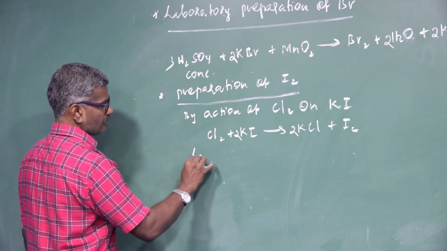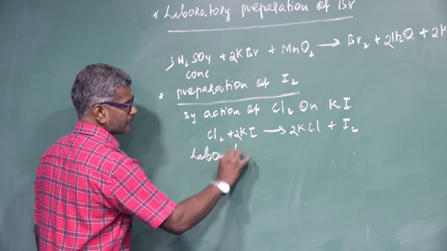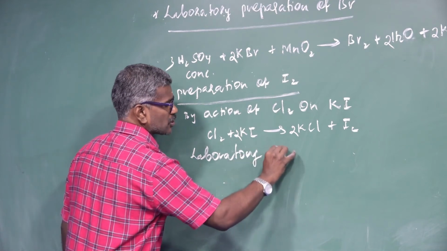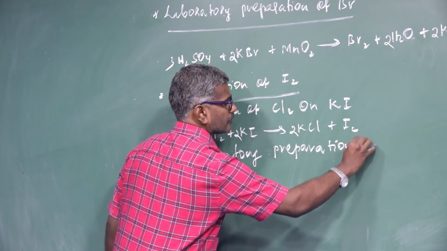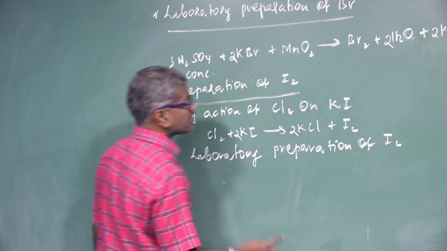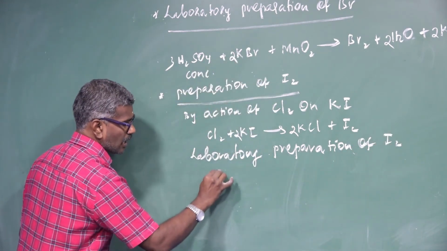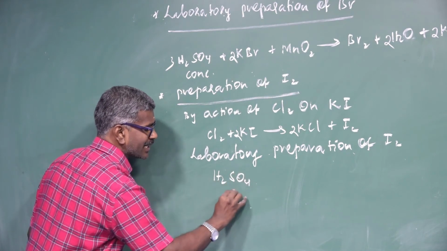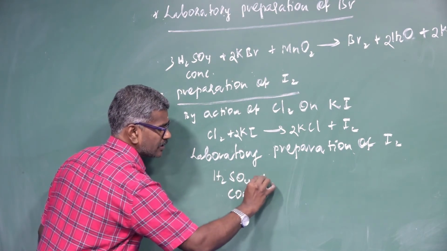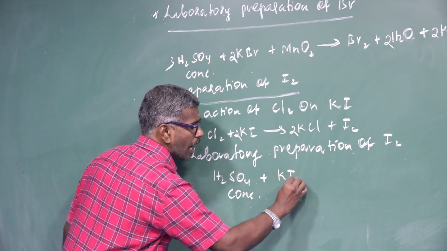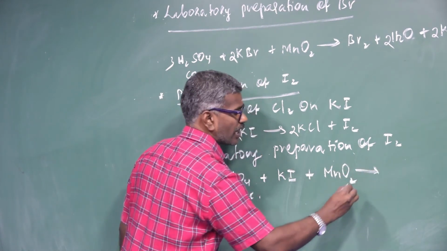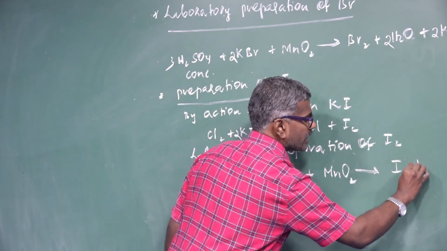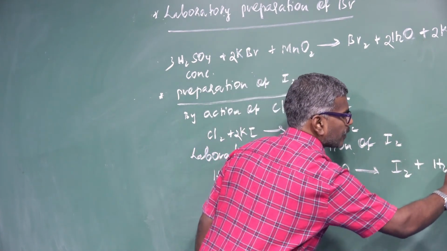Next, laboratory preparation of iodine. Same method, that is, the action of concentrated sulfuric acid on potassium iodide salt in the presence of MnO2, forming iodine and water.